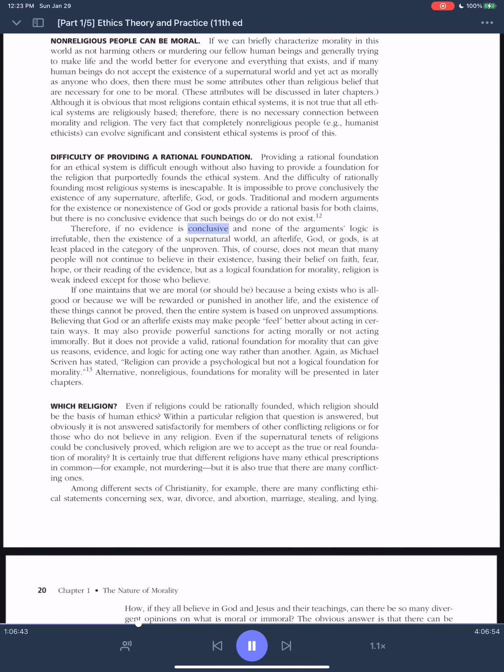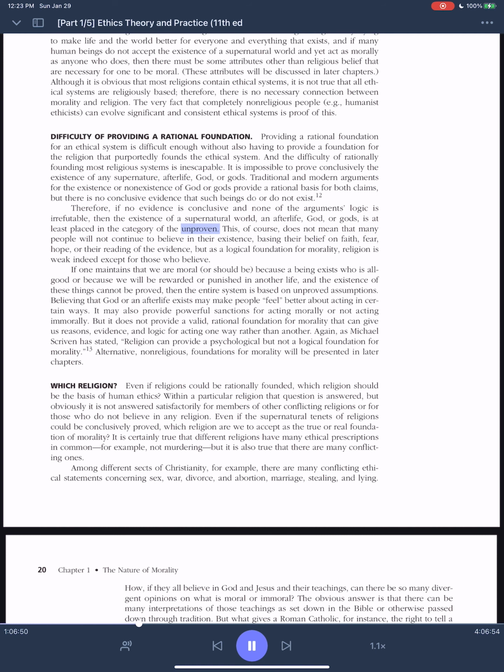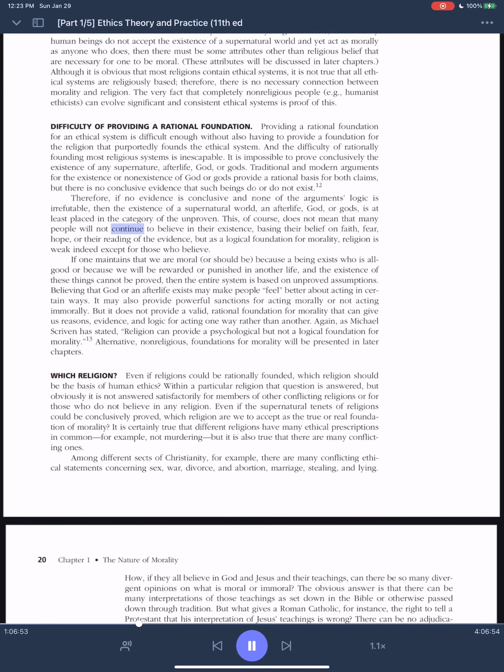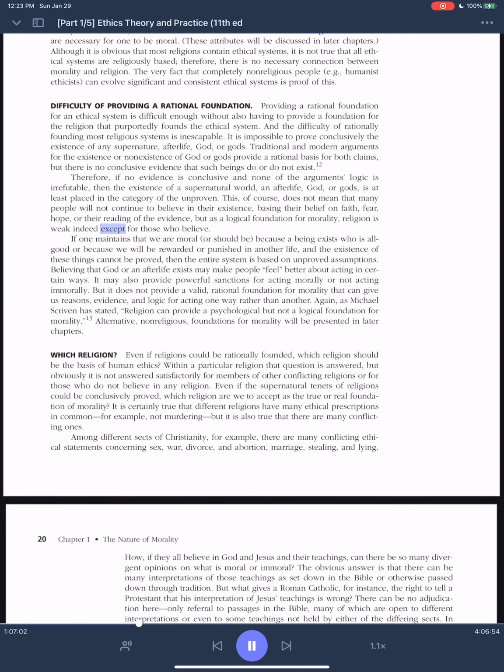Therefore, if no evidence is conclusive and none of the arguments' logic is irrefutable, then the existence of a supernatural world, an afterlife, God, or gods is at least placed in the category of the unproven. This, of course, does not mean that many people will not continue to believe in their existence, basing their belief on faith, fear, hope, or their reading of the evidence. But as a logical foundation for morality, religion is weak indeed except for those who believe.